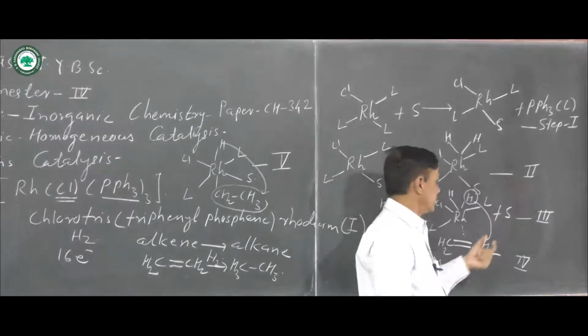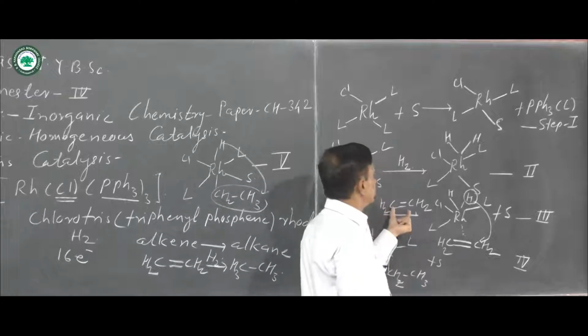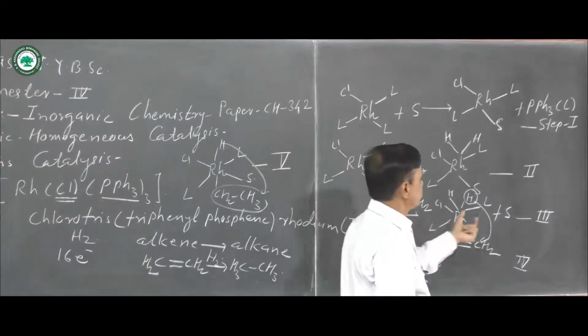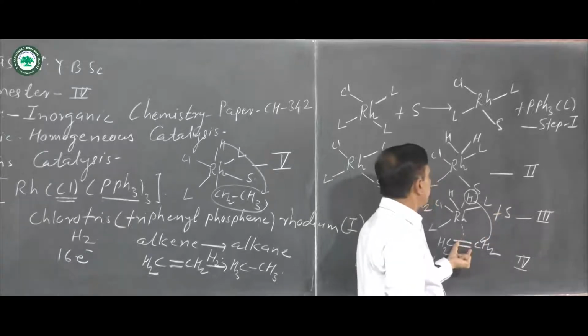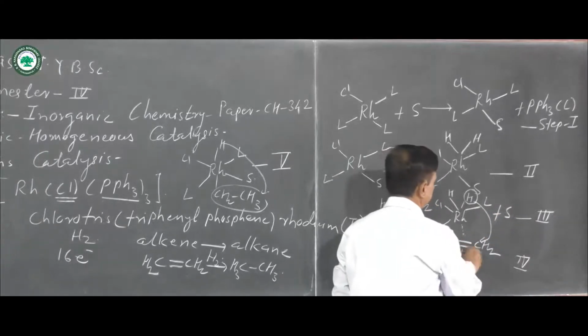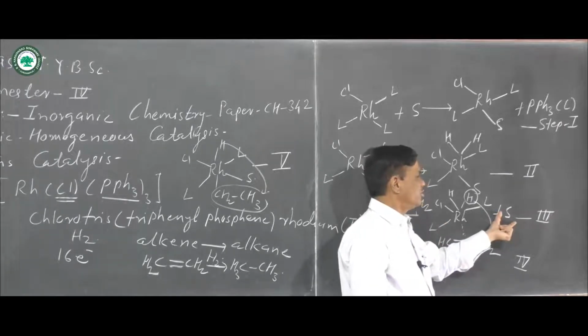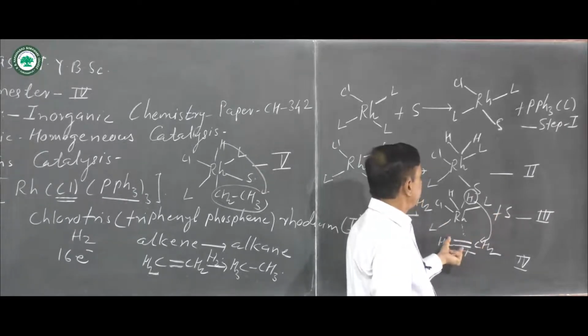This is step second. In step third, there is addition of the alkene and removal of the solvated molecule, and pi bonding is formed there. When S is removed, this pi bonding occurs.